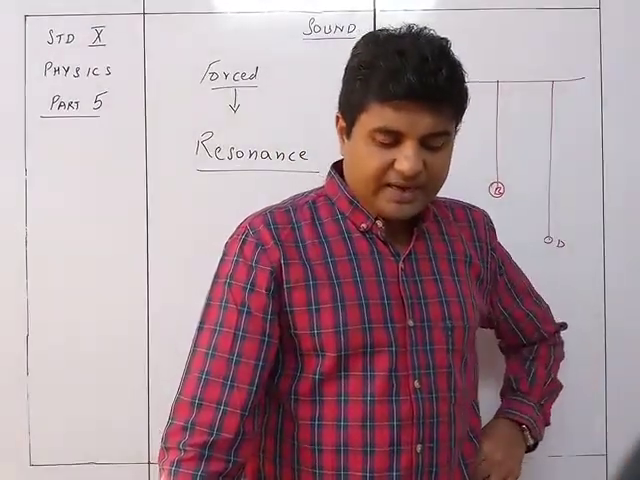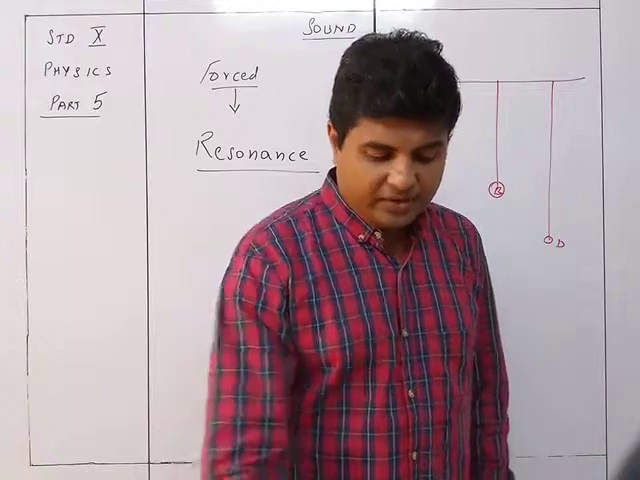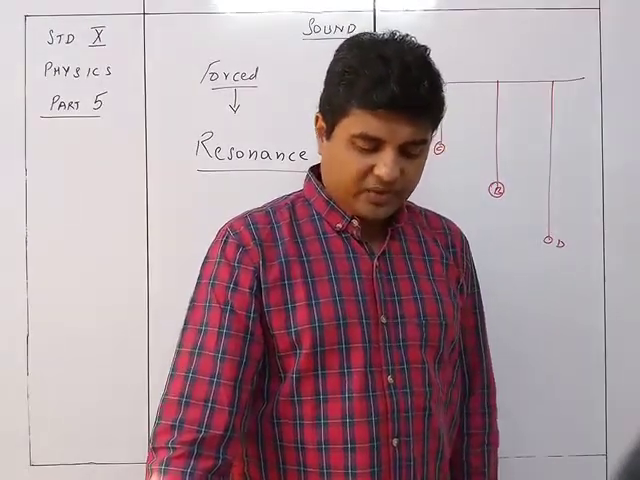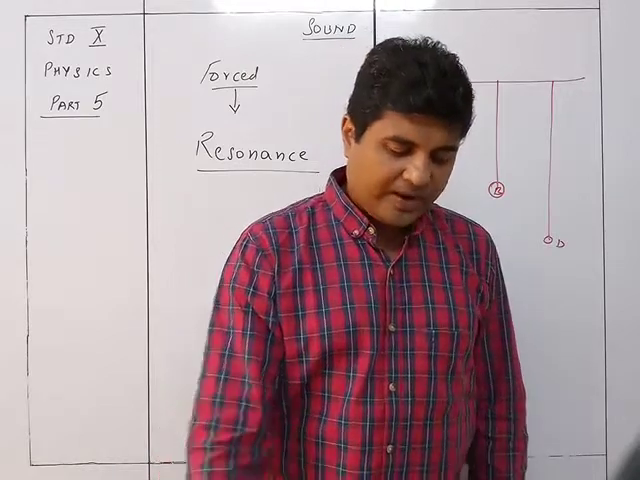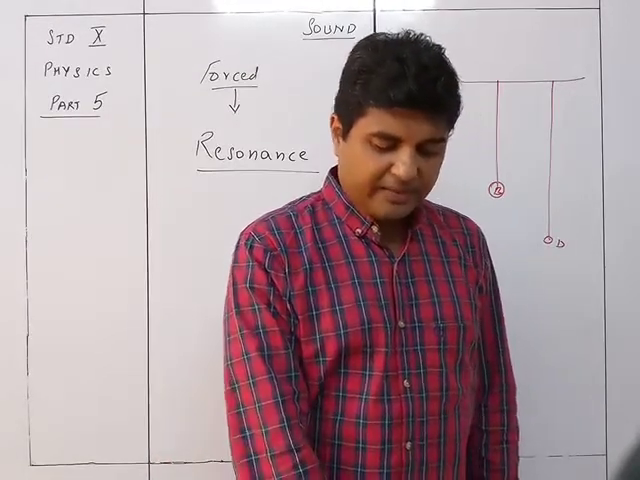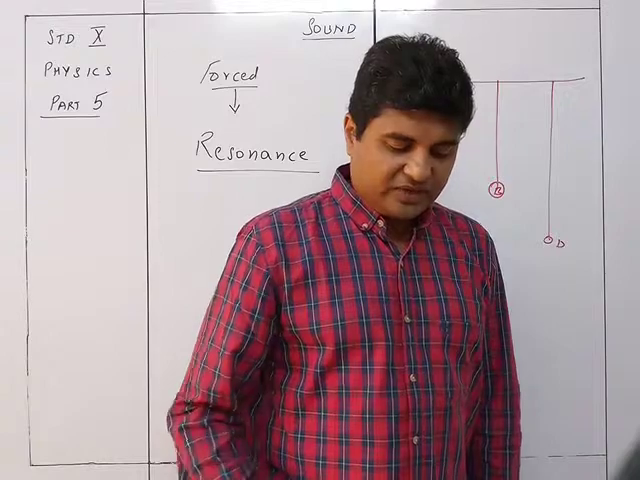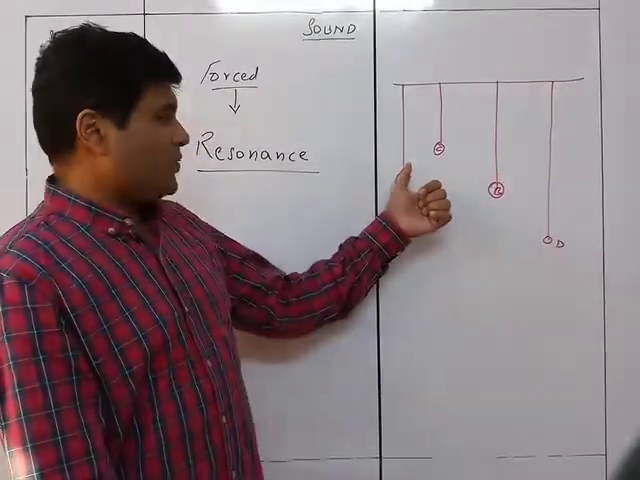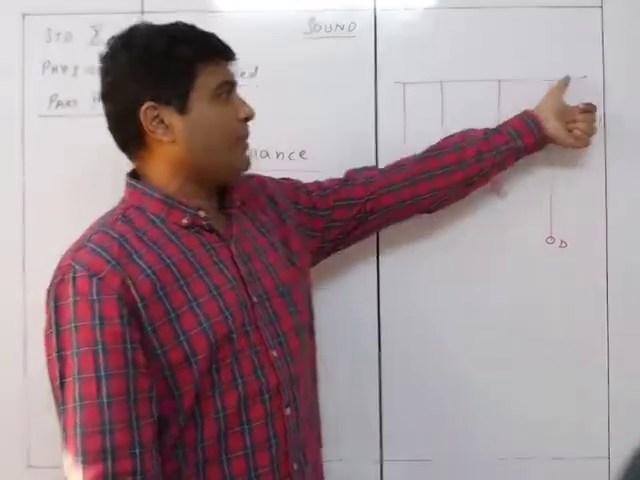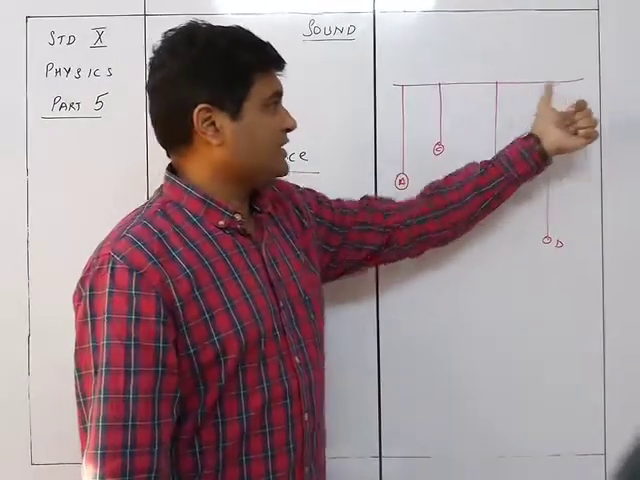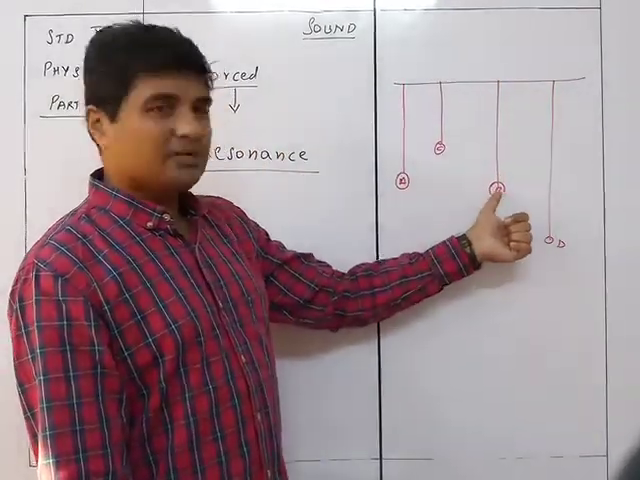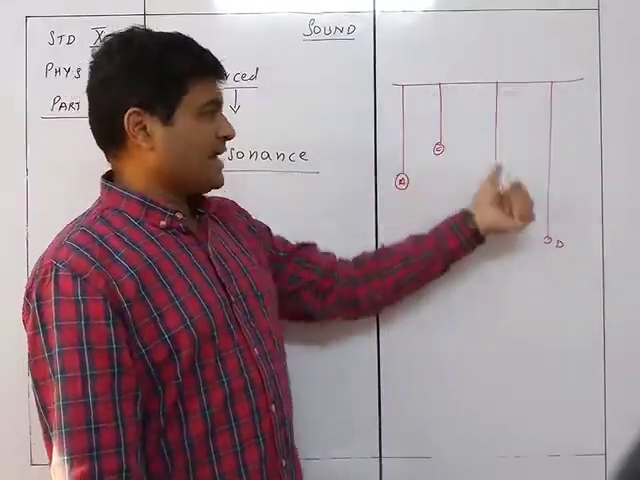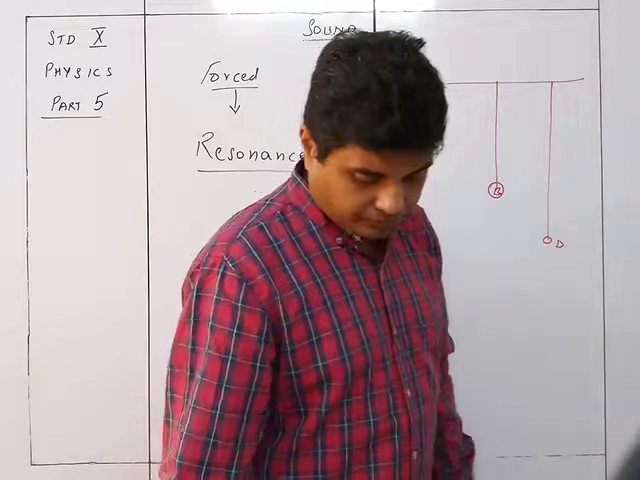The pendulums C and D remain in the state of forced vibration, while the pendulum B comes into the state of resonance, because the natural frequency of pendulum B is equal to that of A, being of the same length, and therefore there is an exchange of energy between pendulum A and B. So that's what they are saying: when this is going to set this into vibration, the vibration of this is going to be equal to the vibration of this because of the natural frequency, and hence the energy from here is transferred to the energy over here.